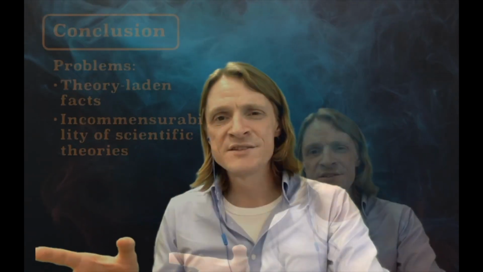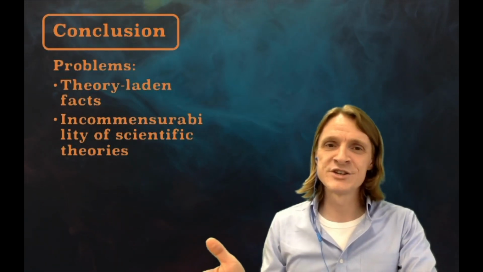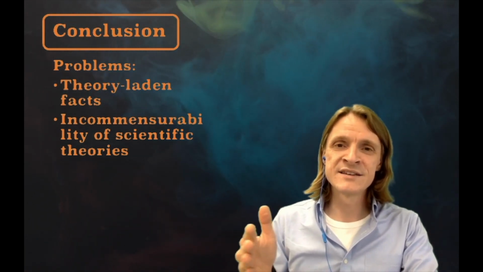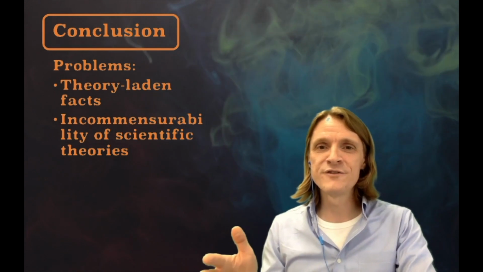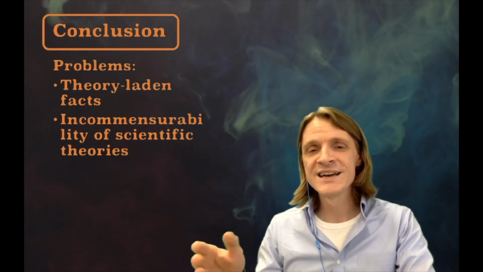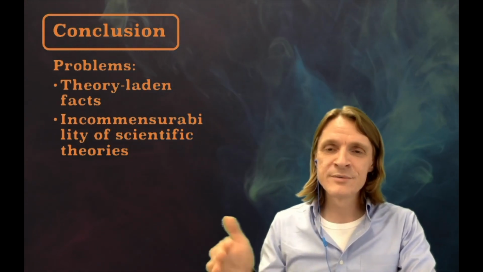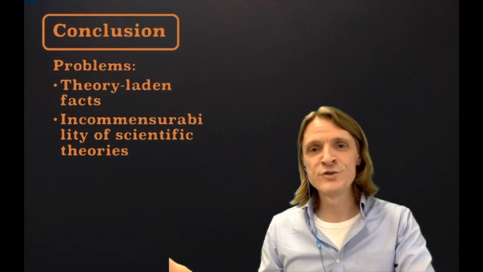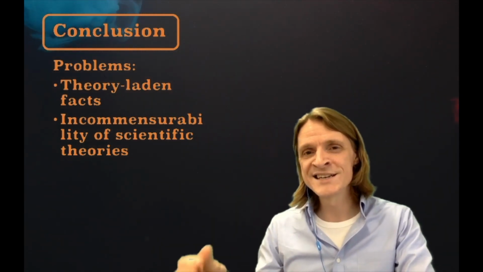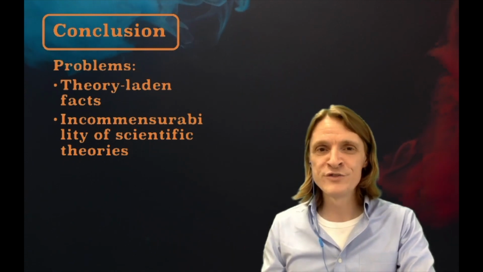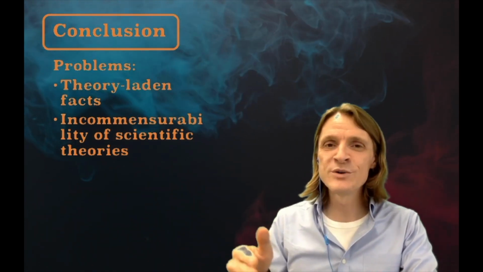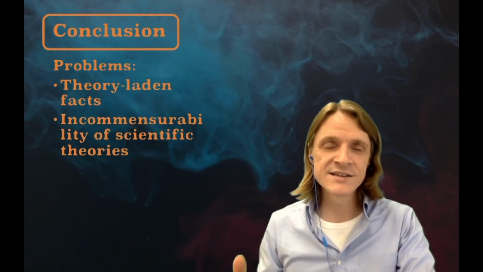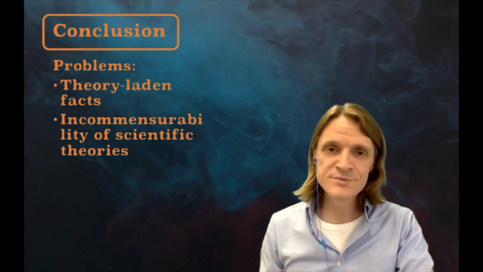And then there's the problem of incommensurability of scientific theories. It says that at any given point of time, there exists more than one theory that fits the available evidence equally well. For example, think about the Big Bang model of the origin of the universe. It's not the only scientific model of the origin of the universe. And all the currently existing models are actually equally supported by the available scientific data. It's just that they're making different assumptions.